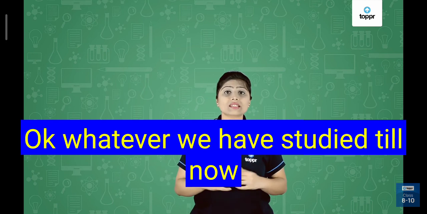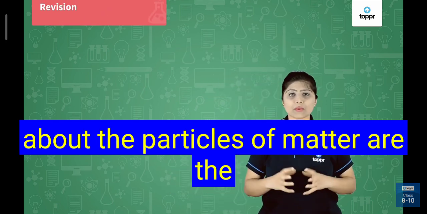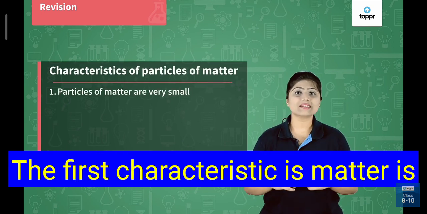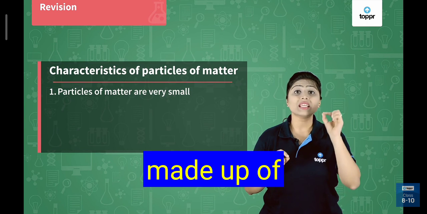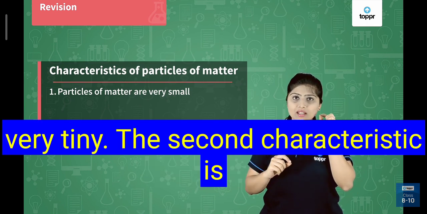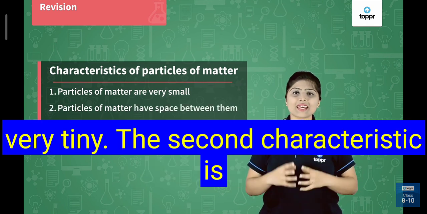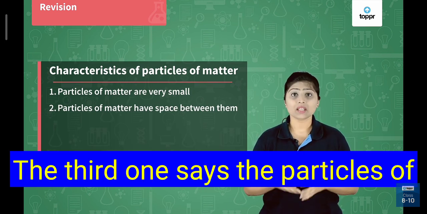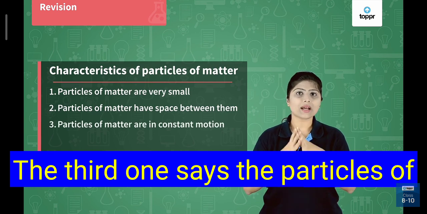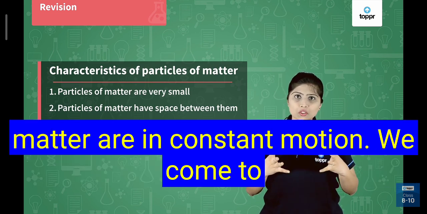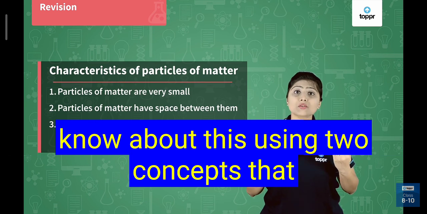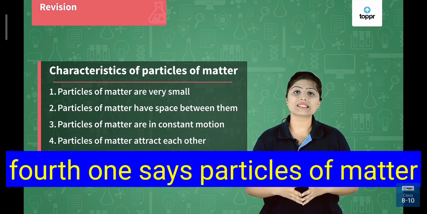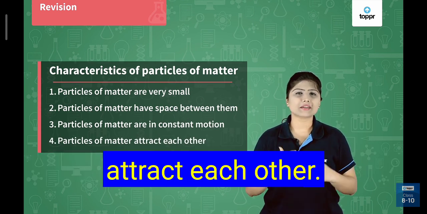Okay, whatever we have studied till now about the particles of matter are the characteristics of these particles. The first characteristic is matter is made up of very tiny particles. The second characteristic is the particles of matter have space between them. The third one says the particles of matter are in constant motion. We come to know about this using two concepts, that is diffusion and Brownian motion. And the fourth one says particles of matter attract each other.